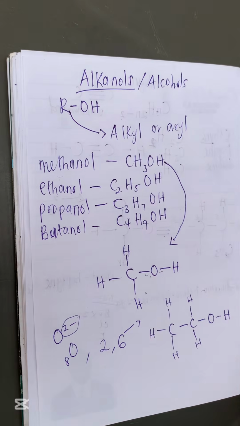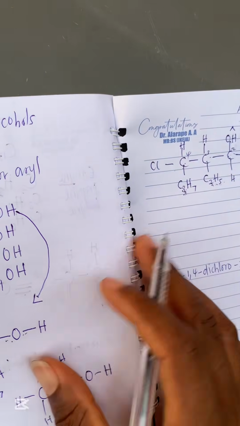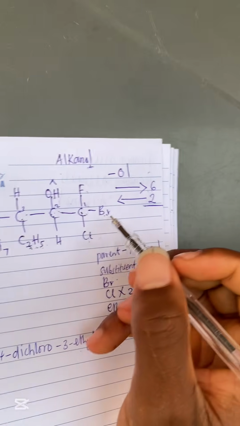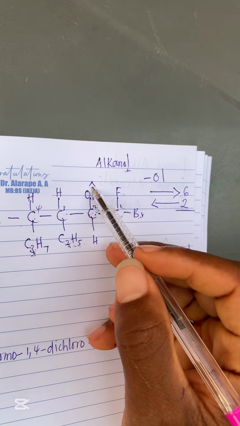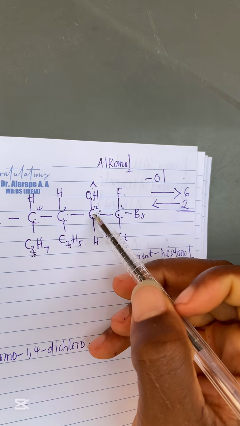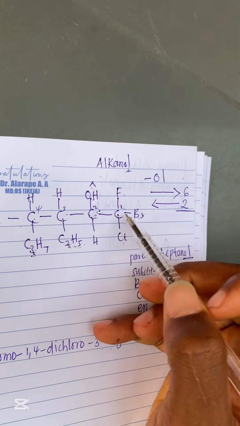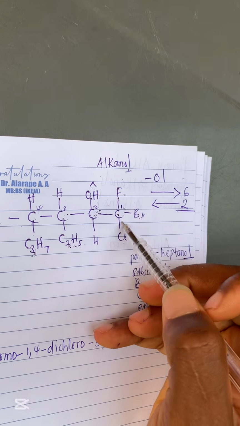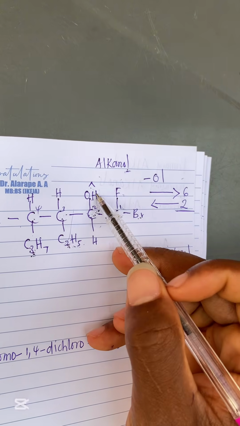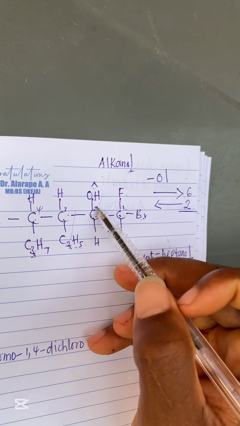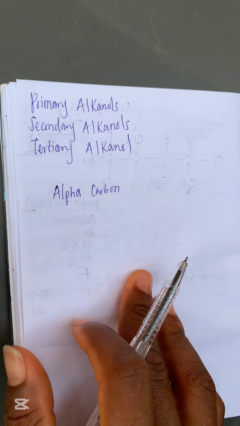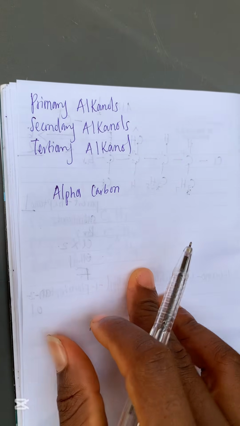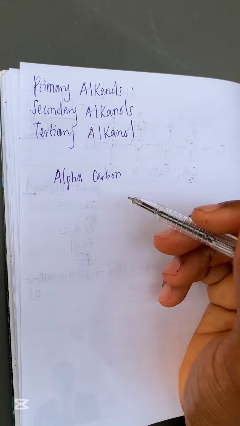In this OH, let me give you an example. In this one that we just named, the alpha carbon is this carbon. Why? Because this carbon is carrying the functional group. And also, if you check this very well, this particular carbon is attached to four different types of groups. This is different from this, different from this, and this is even different from this. So this carbon is the alpha carbon because it is bearing the functional group, right? So that is the meaning of alpha carbon. Alpha carbon is a carbon that is bearing the functional group, or a carbon that is attached to four different types of atoms or compounds. You understand?